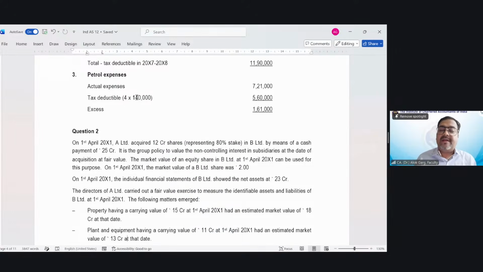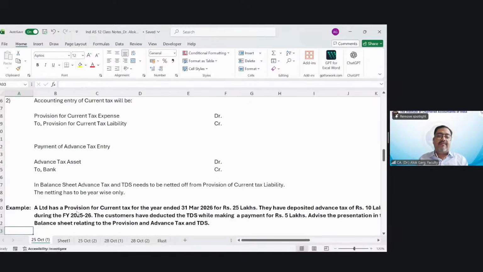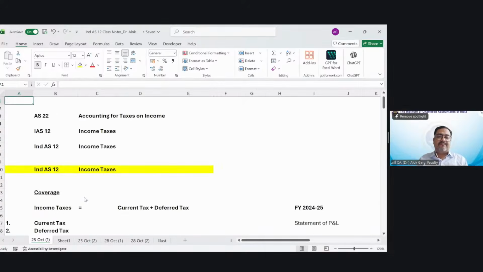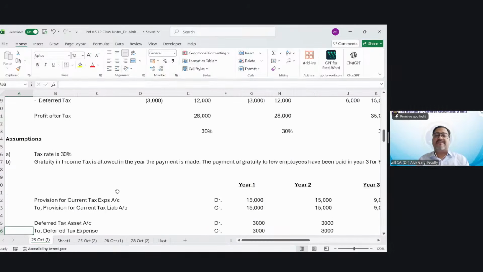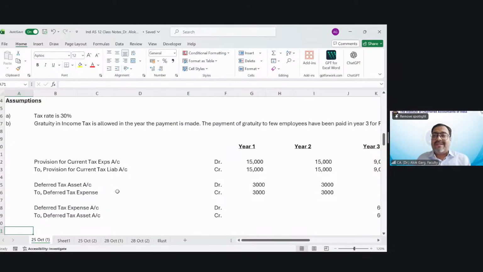Yes. Now friends, let's discuss the other concepts quickly, and then we'll again come back to a question. So we have covered the concept of the current tax. Now let's come to the concept of the deferred tax. What is the concept of deferred tax? Deferred tax is something where you are going to postpone your tax liability, or you are going to prepone your tax liability.